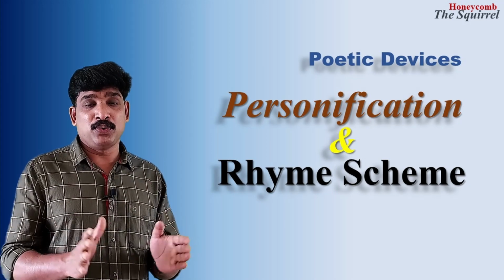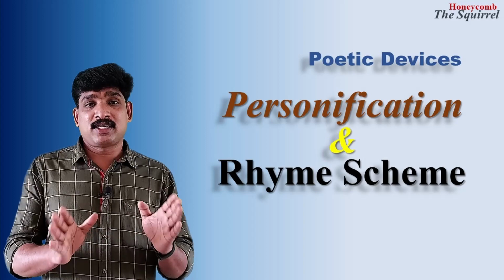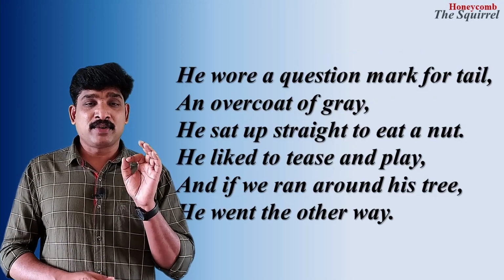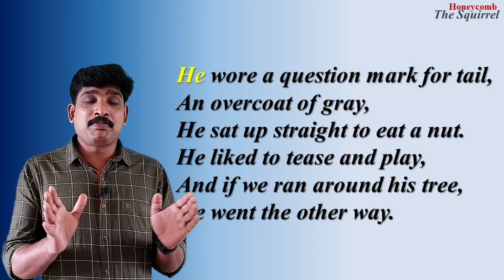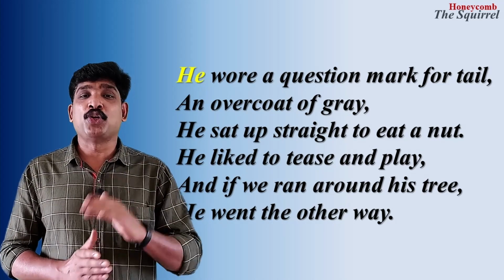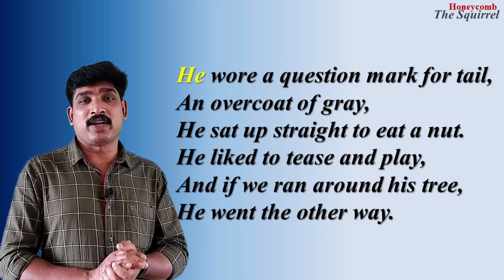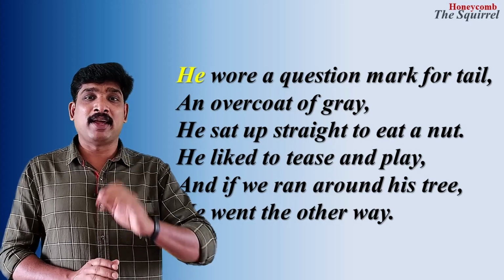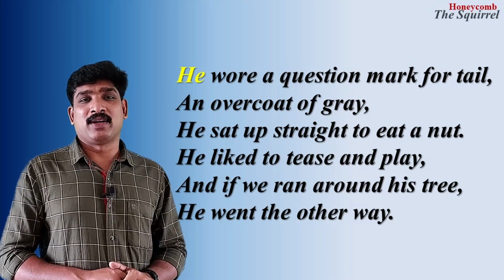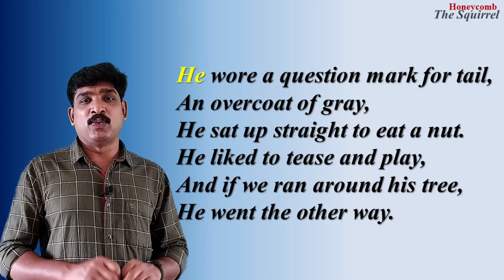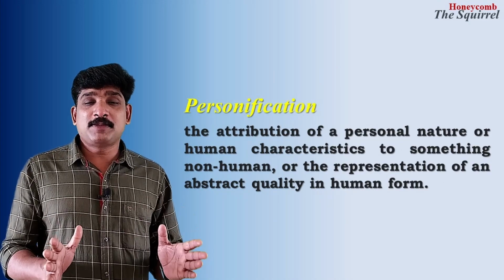It is useful for you in your higher classes as well. Let us understand that. In the very first line of the poem, the poetess referred to the squirrel as he. We use the pronouns he or she for humans. Here, the poetess used he to refer to the squirrel in order to give human-like qualities to an animal. Here, it is squirrel. This is a poetic device. Its name is personification.